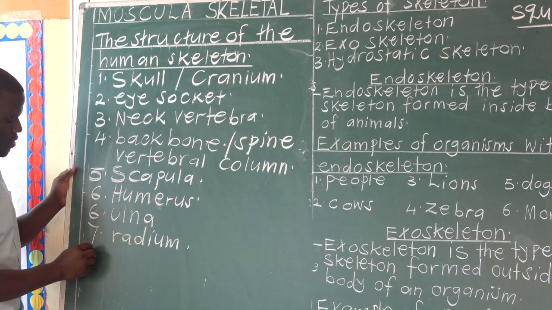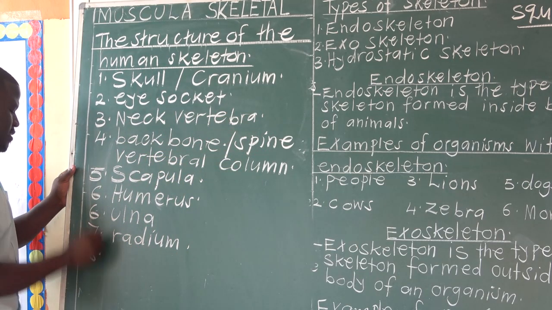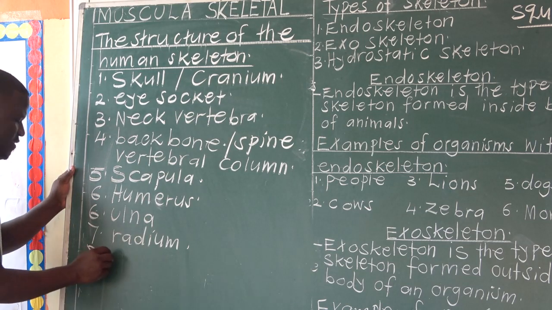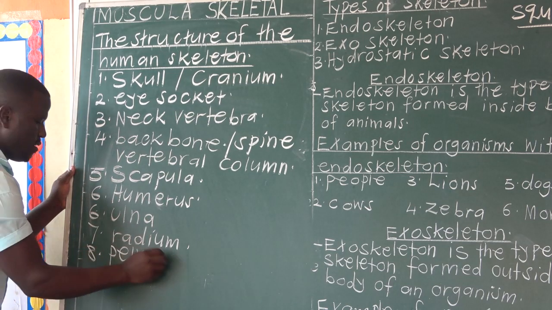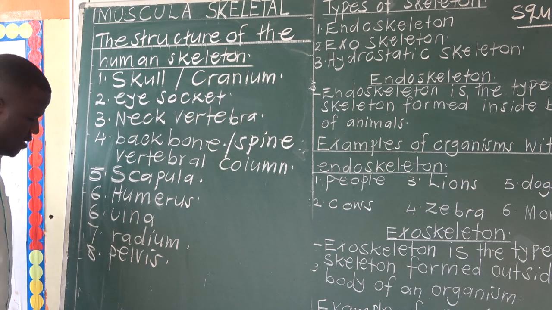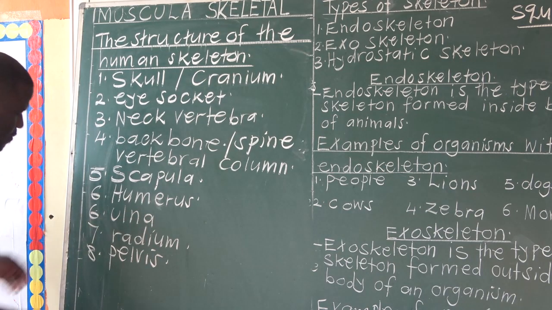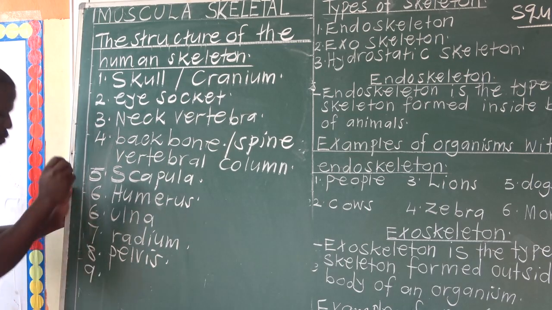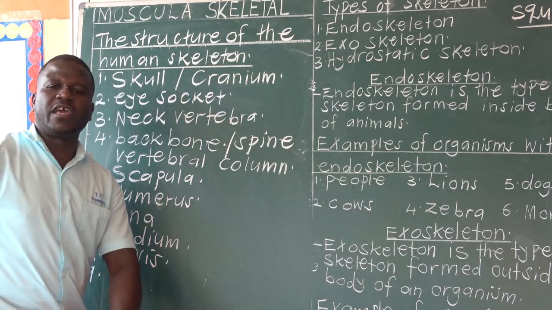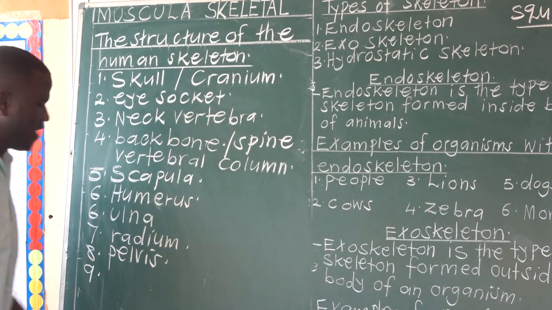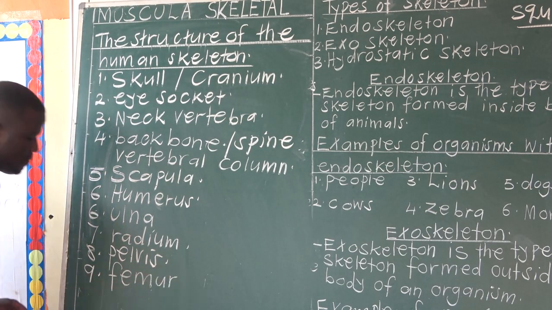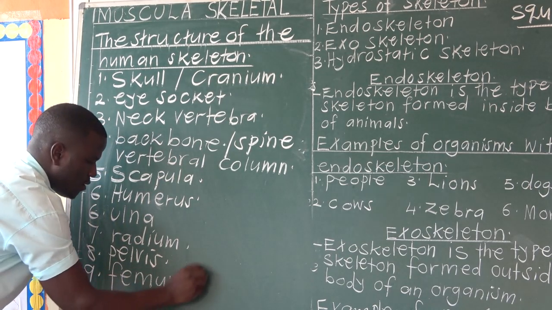Then, number 8, we can look at pelvis. Pelvis, this is here in the waist, there are bones here, they call the pelvis. Then from there, we can go to femur, or the one people call thigh bone. Femur or thigh bone.